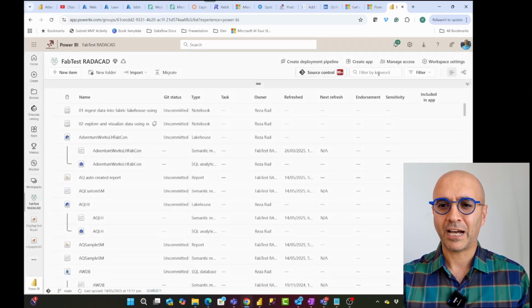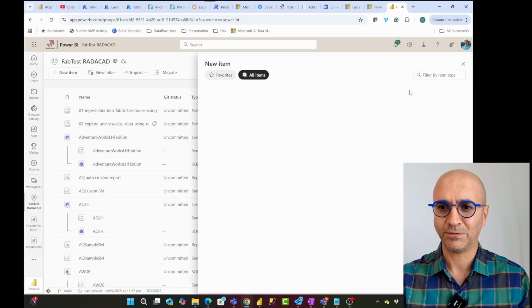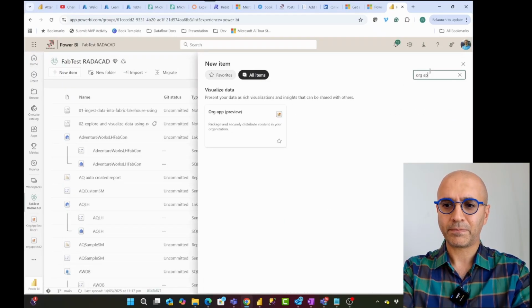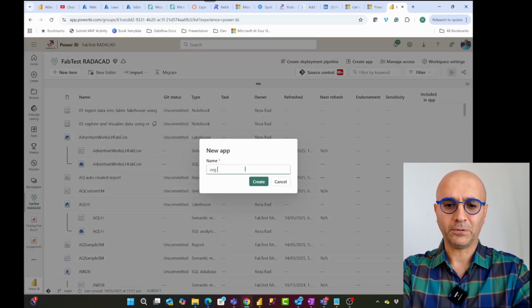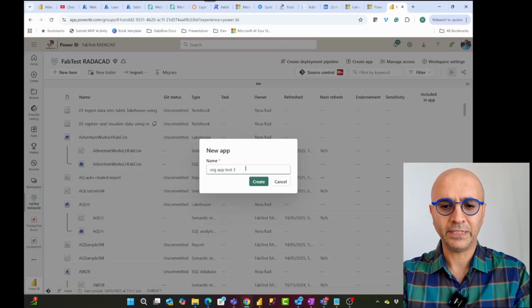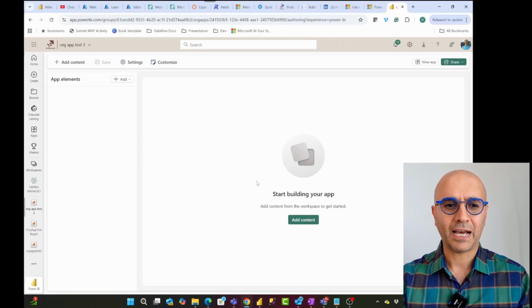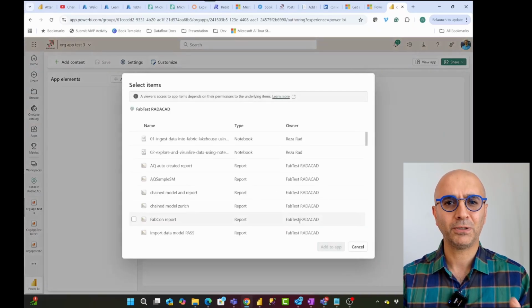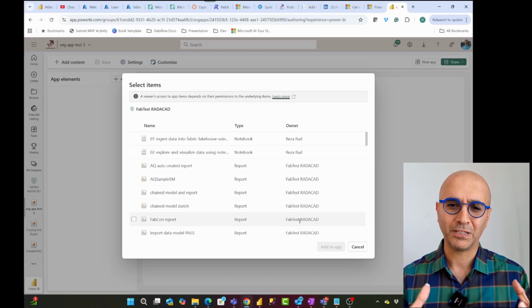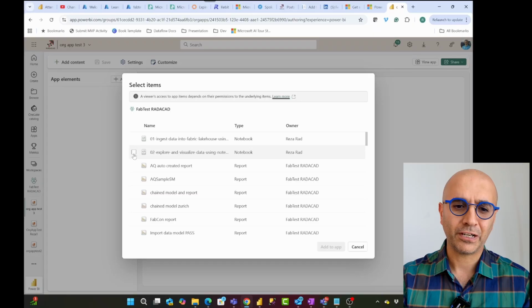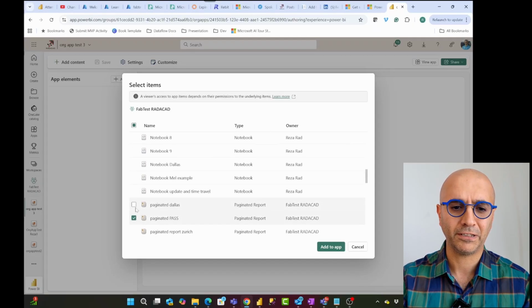If you want to create an Org app, the way we create it is we go into new item here and search for Org app. And here we go into creating, I'll just call it Org app test 3. There will be a place where you can add content into your Org app. I'm not going to build the whole Org app in this video because I have done it in another video. So this is just going to talk about the differences. Here I'll choose the items that I want to be in my Org app, and I'll select the items.